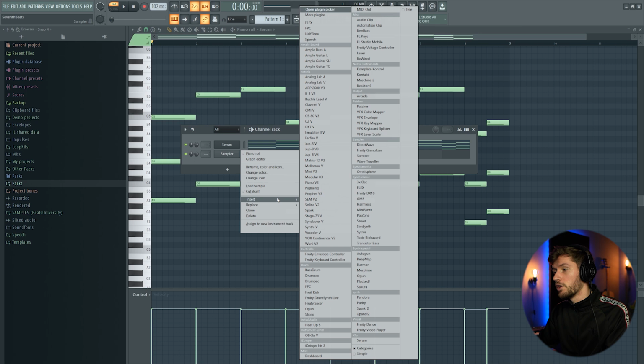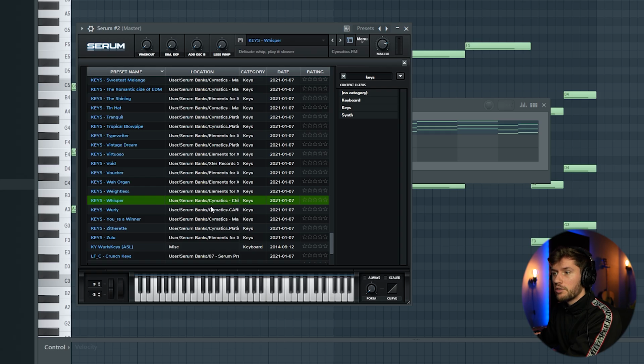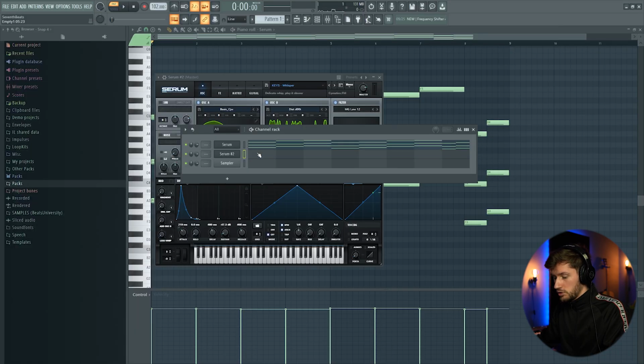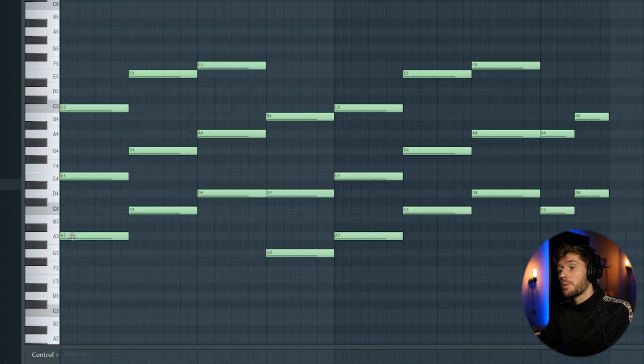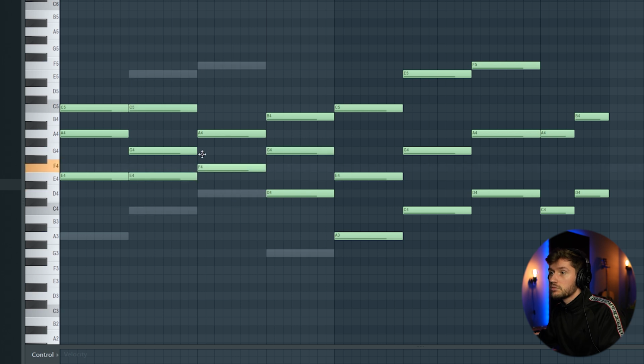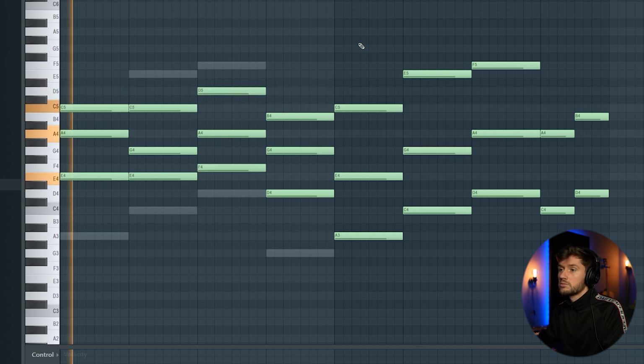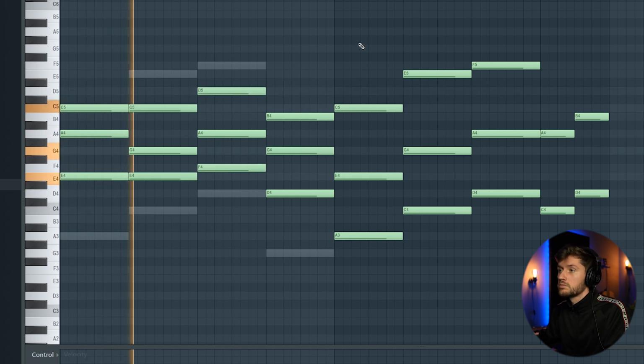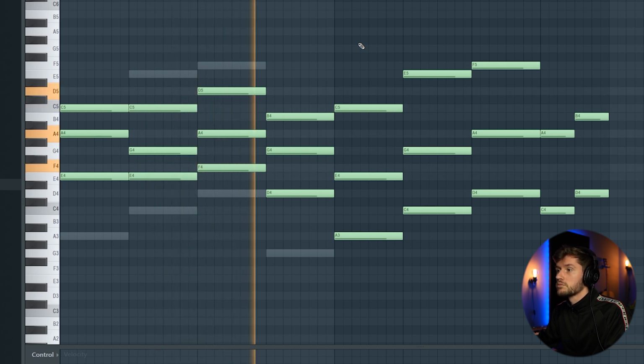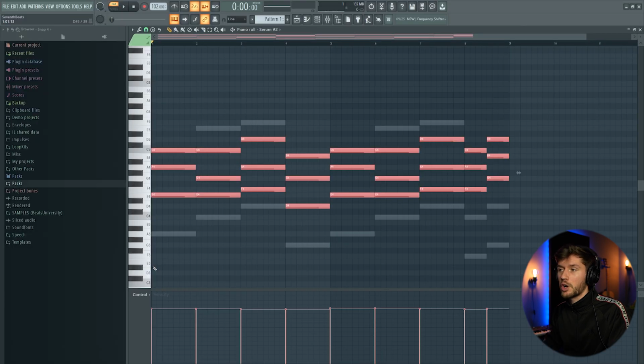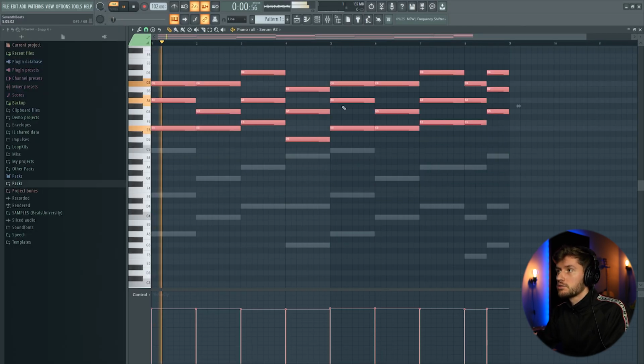So right now I'm going to use another layer of Serum. I found this keys preset, just duplicating the chord progression. So I'm gonna make some adjustments to this chord progression, like this. Turning it up one octave.